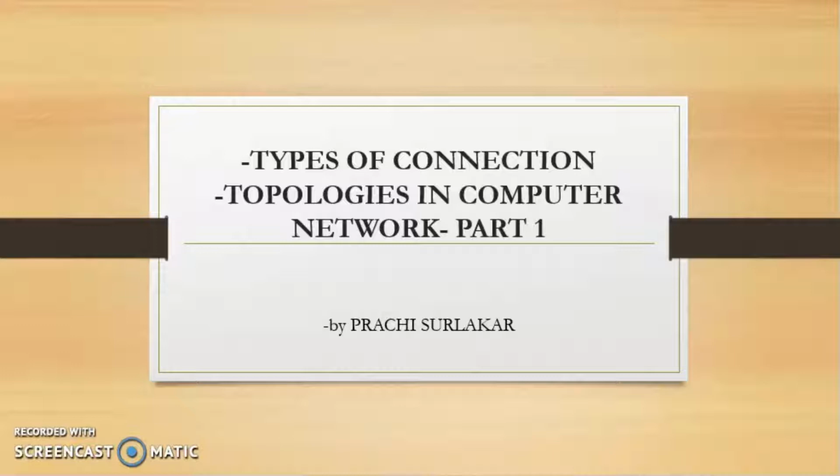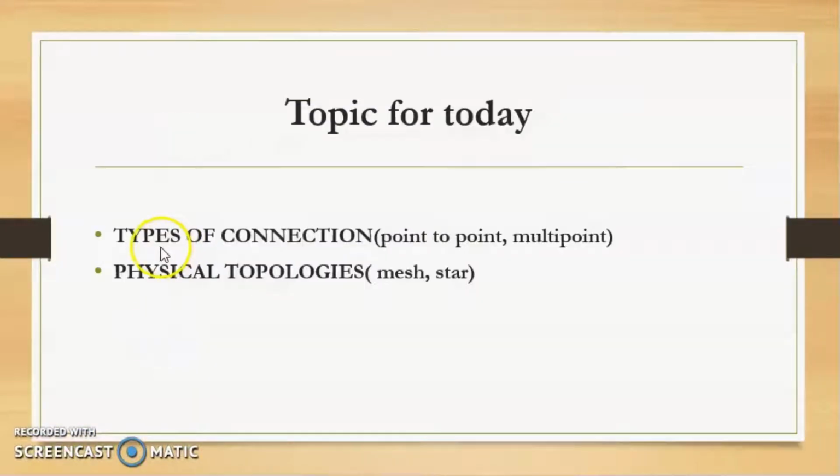In the last video, we have seen the components of data communication and the different types of data flow. In this video, we will learn the types of connection in computer network and the topologies in computer network. So today we will learn the two types of connections, that is point-to-point and multi-point, and then we will learn the types of physical topologies. Now actually there are 5 different kinds of topologies, but in this video we will learn only 2 types, that is mesh and star. The other 3 types we will see in the next video.